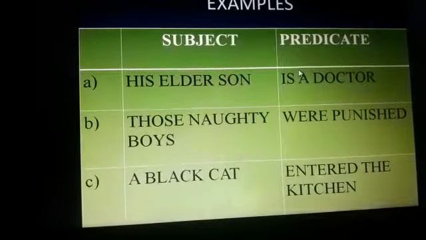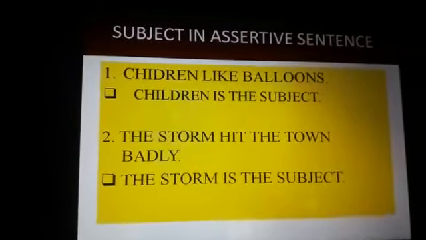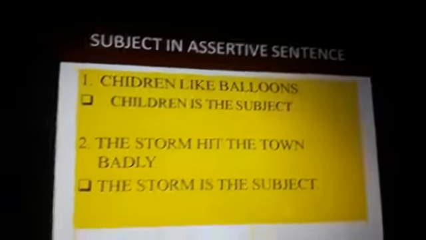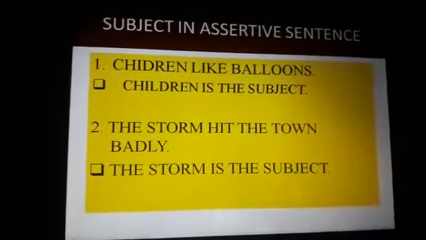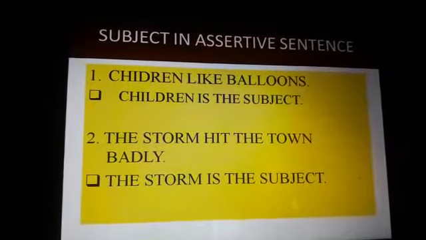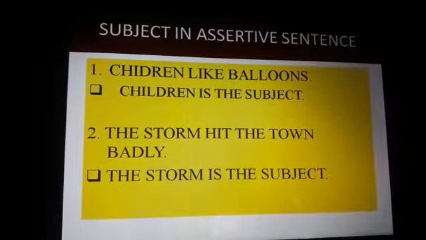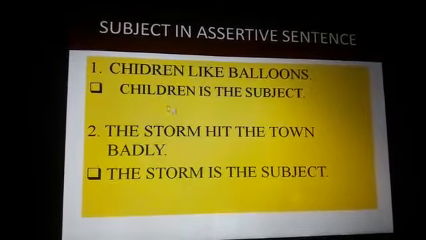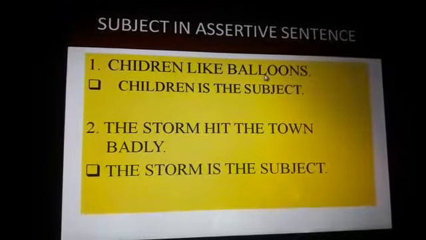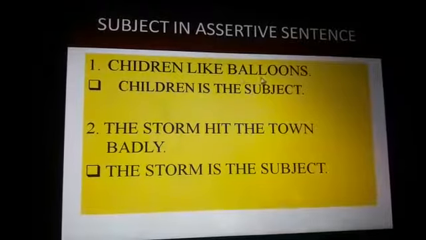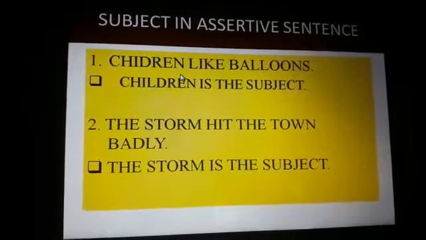Now today we are going to find out the subject in the types of sentences we have discussed. First is the subject in assertive sentences. As I told you, assertive sentences are those which express statements. These are simple statements, like children like balloons. Now we have to find out the subject, which is the name of a person or a thing about which we are talking.